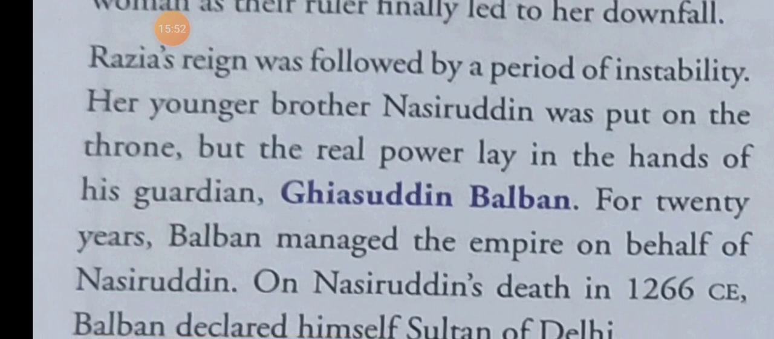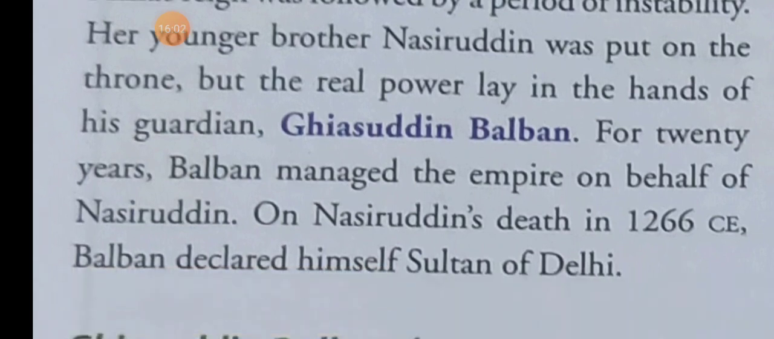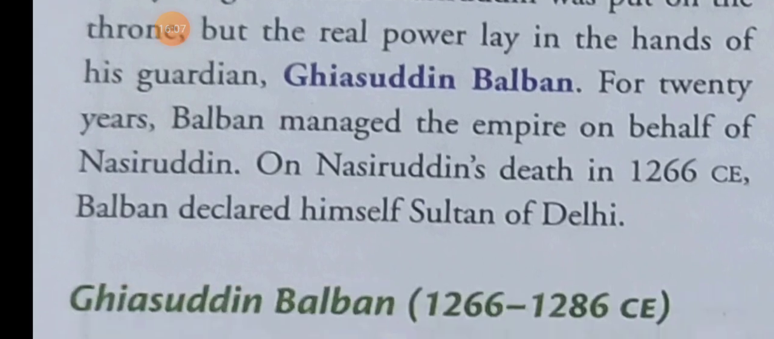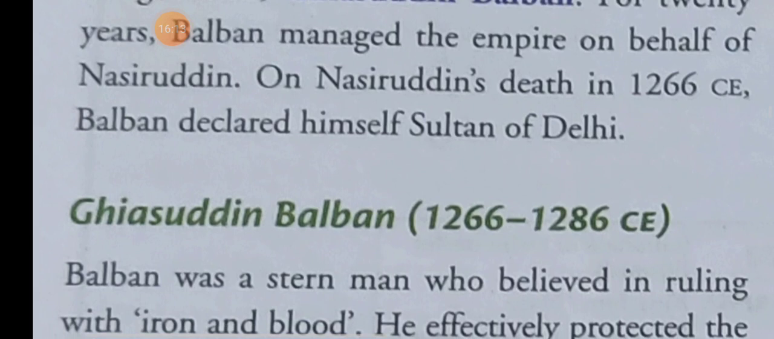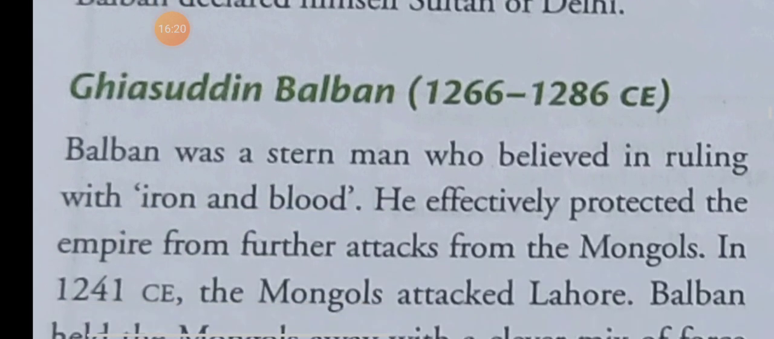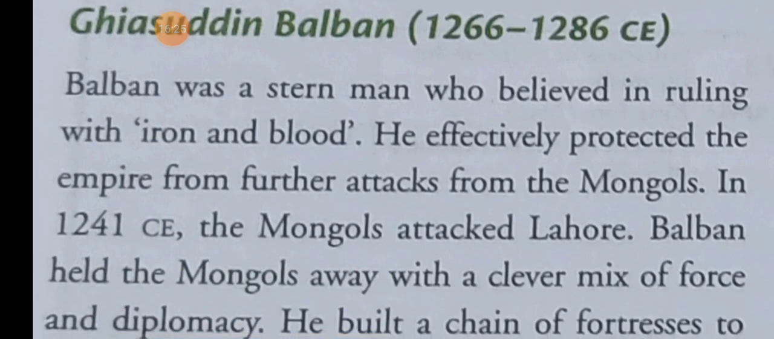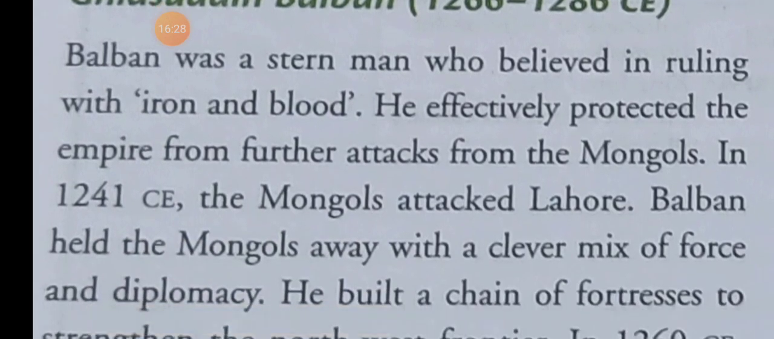After Razia, her younger brother Nasruddin was put on the throne, but the real power lay in the hands of his guardian Ghiyasuddin Balban. For 20 years he managed the empire on behalf of Nasruddin, and after Nasruddin died in 1266 CE, Balban declared himself Sultan of Delhi. Next is Ghiyasuddin Balban. Balban was a stern, very hard person who believed in ruling with iron and blood, and he effectively protected the empire from the attacks of the Mongols.